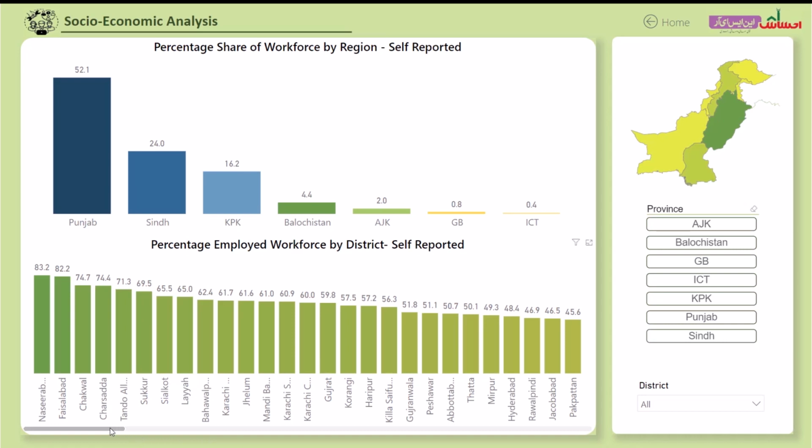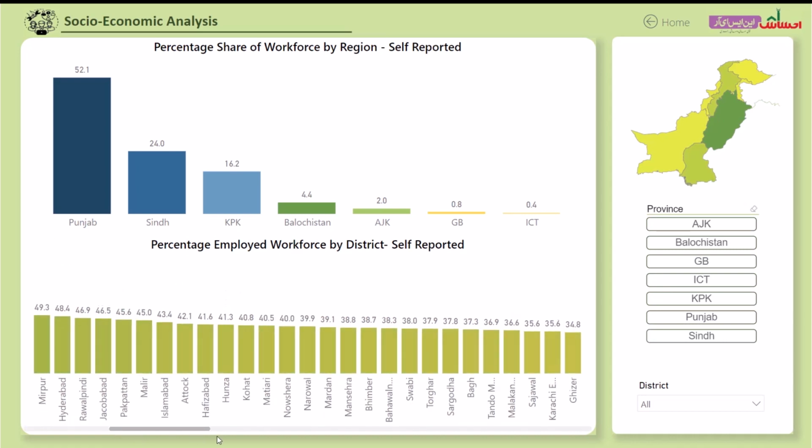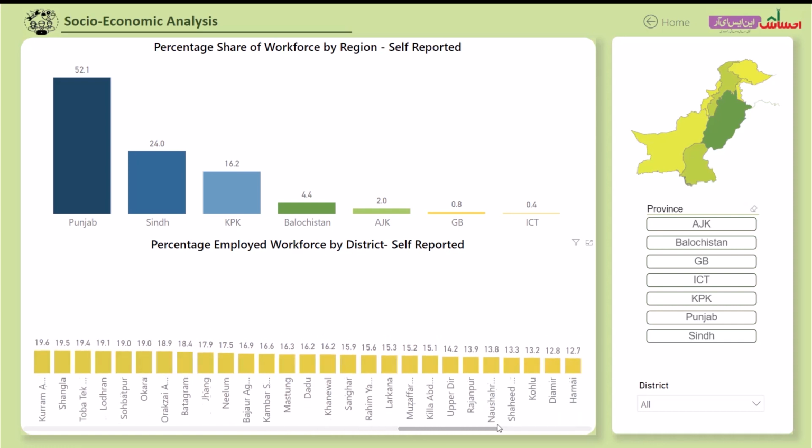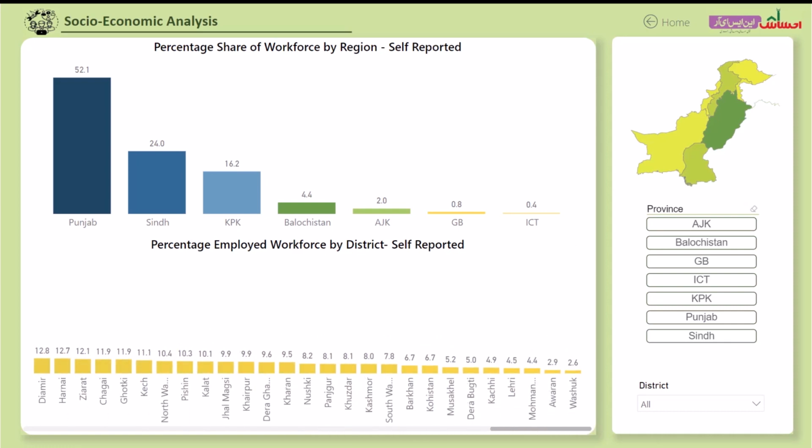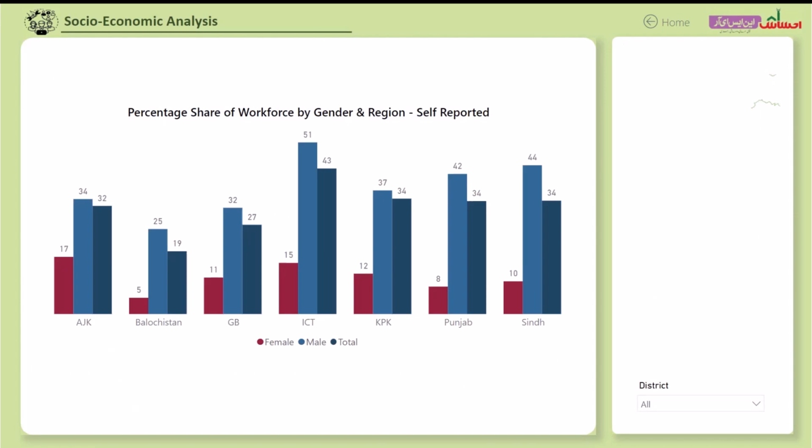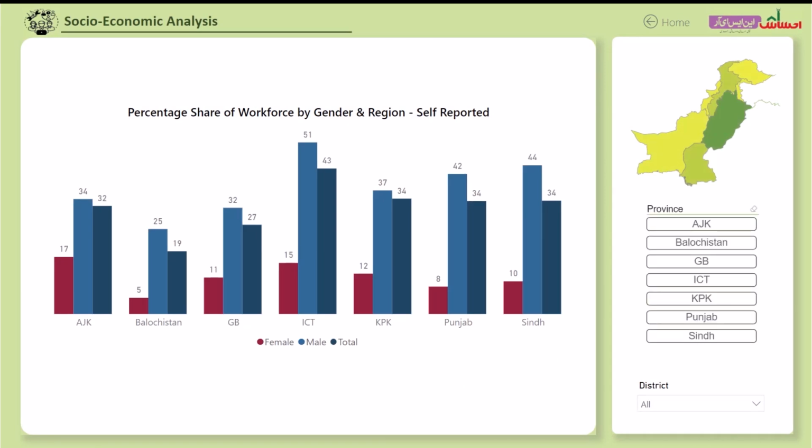The bottom half of the page shows the employment data by district. Nasirabad district of Balochistan has the highest employment rate at 83%, whereas in Washuk district of Balochistan, employment rate is just over 2.5%. We further analyze the workforce by gender in provinces. Across all provinces, Islamabad reports the highest number of people reporting themselves as part of the workforce, which is 43%, whereas in Balochistan only 19% classified themselves as part of the workforce. In terms of the gender split, more males reported themselves as part of the workforce compared to females across all